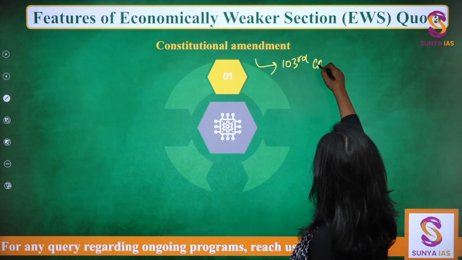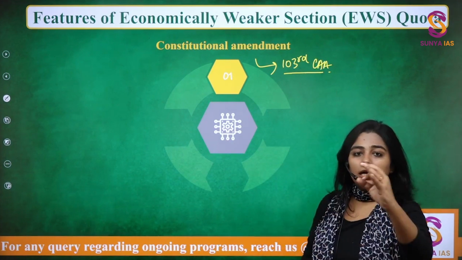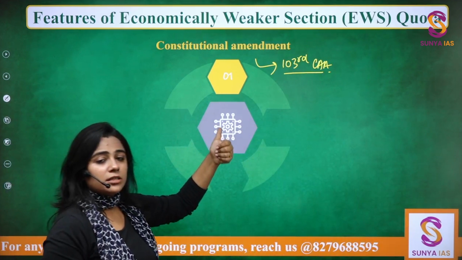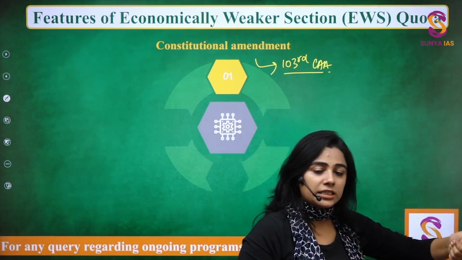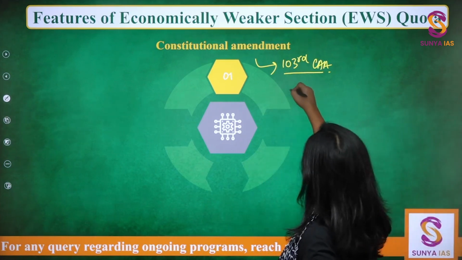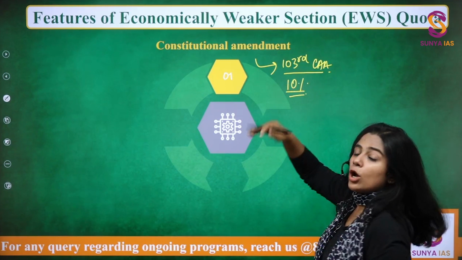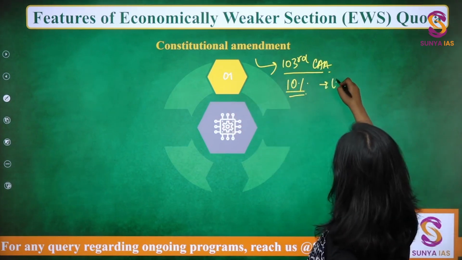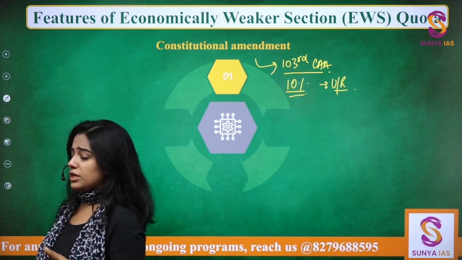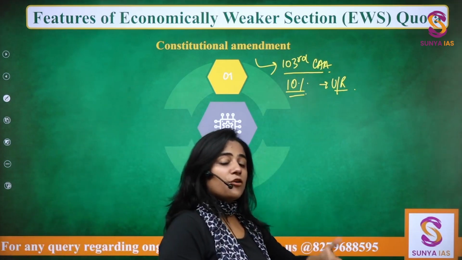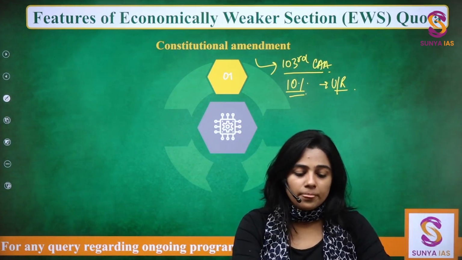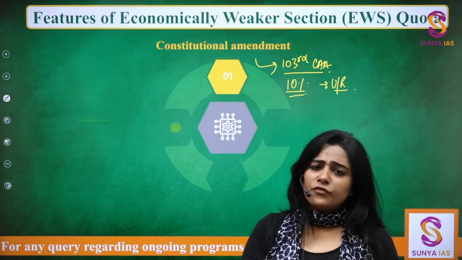You can note this down, and this should be there in every reservation related answer of yours, which is asking directly about the 103rd Constitutional Amendment Act. So you can start by writing that the Government of India gave 10% reservation to the economically weaker section of the unreserved category through 103rd Constitutional Amendment Act, transitioning from caste based reservation to class based reservation. Okay, so this is the first feature.